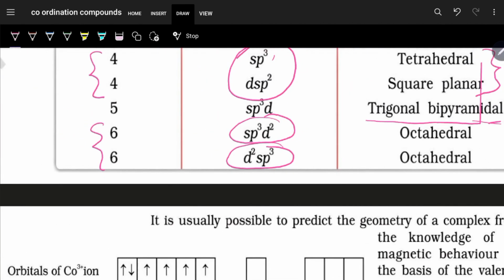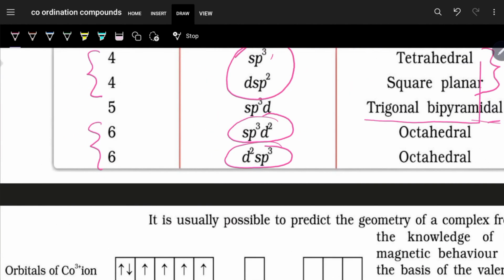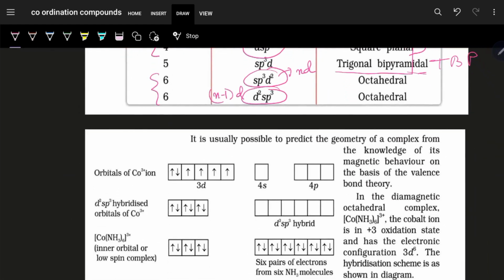But what is the difference between sp3d2 and d2sp3? If it is sp3d2, that means the nd orbital is involved in hybridization. And if it is d2sp3, then the (n-1)d orbital is involved in hybridization.